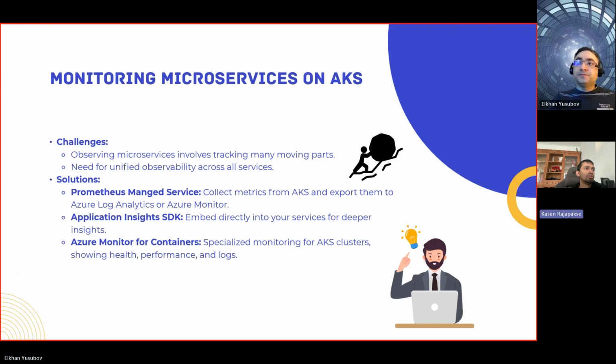About the application. So yeah, that's one of the challenges, right? So in solutions, as I mentioned, Prometheus managed service can be used to collect metrics, right? Then from there, export them to Azure Log Analytics or Azure Monitor Workspace. Then you can use those queries or dashboards through Grafana to visualize that information.